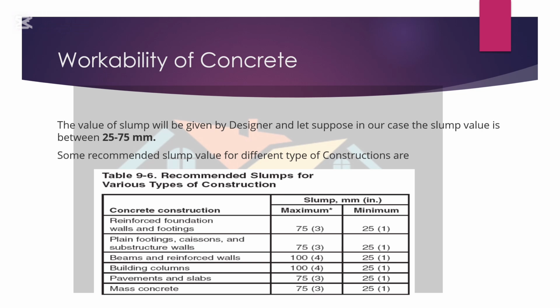So recommended slump values for different types of construction are: reinforced foundation, walls and footing, maximum value is 75 mm, that is 3 inch, and minimum value is 25 mm, that is 1 inch. Plain footing and substructure walls, 75 mm, 25 mm. Beam and reinforced wall, 100 mm, 25 mm. Building columns, 100 mm.